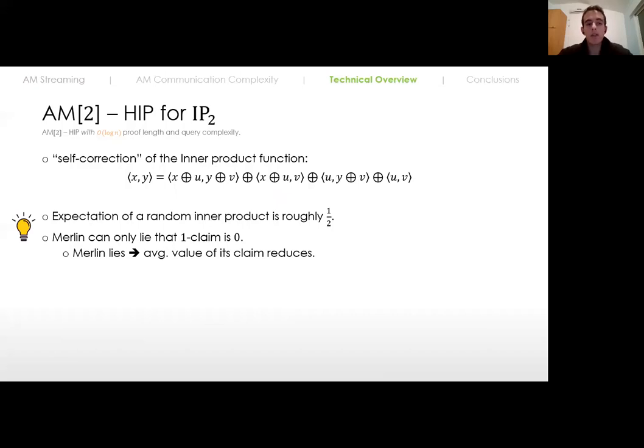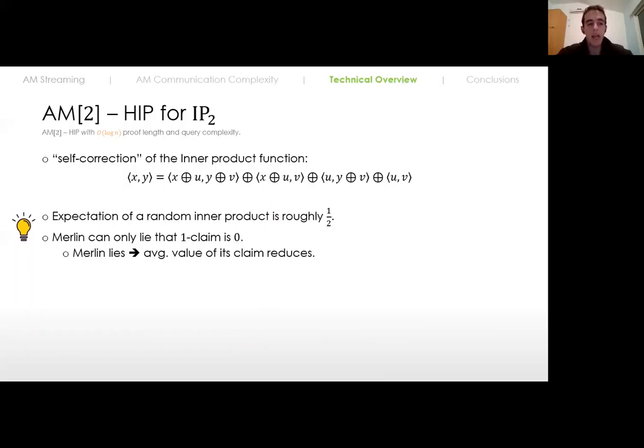First, note that the expectation of the real values of these random correlated terms is the expectation of the inner product function, which is roughly a half. The second observation is that since we can verify with high probability all the inner products that are claimed to be 1, then if Merlin lies, he must lie only by saying that some term here is 0 when it is actually 1, but he cannot do the opposite because we have a protocol that can verify it with high probability.